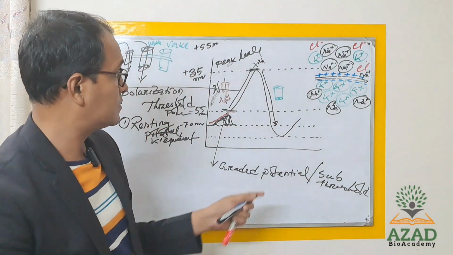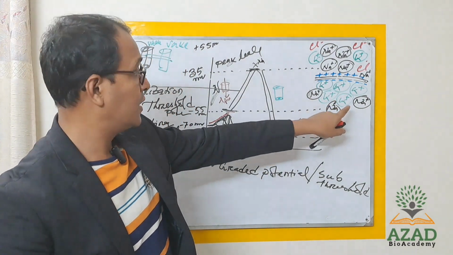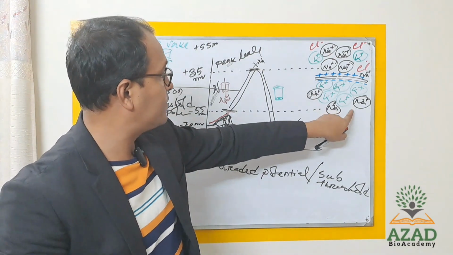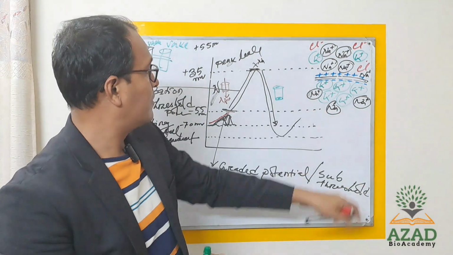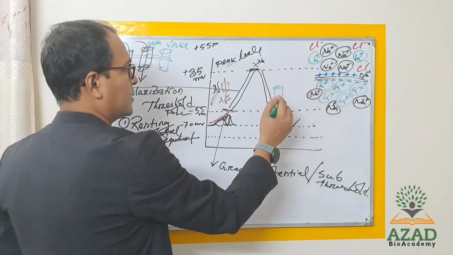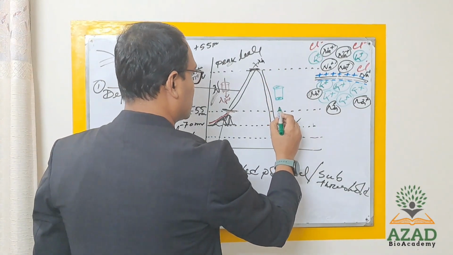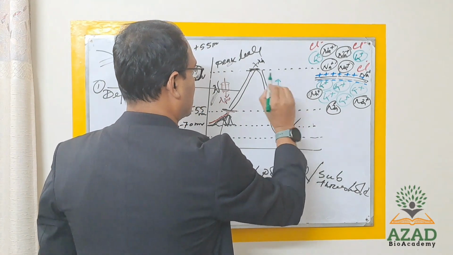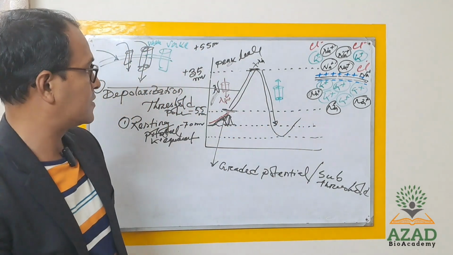As you know, inside the nerve cell the amount of potassium is much more than outside. So through this voltage gated potassium channel, potassium will exit, potassium will efflux.